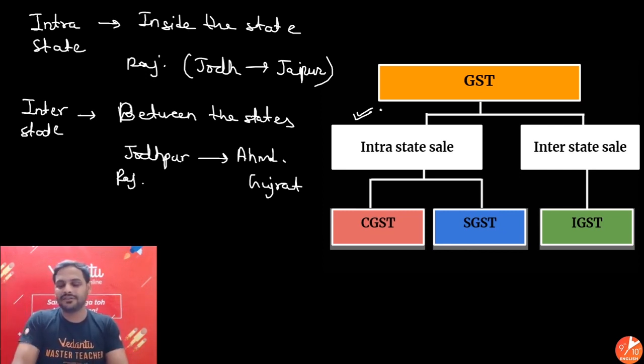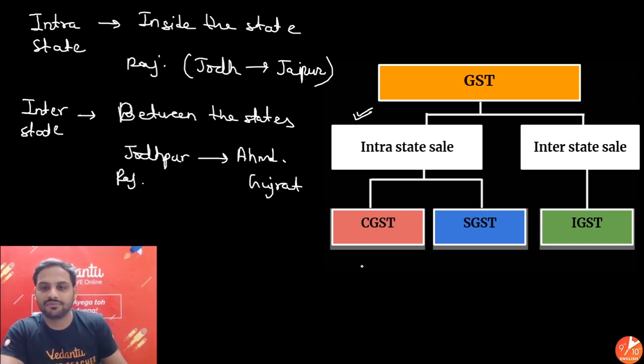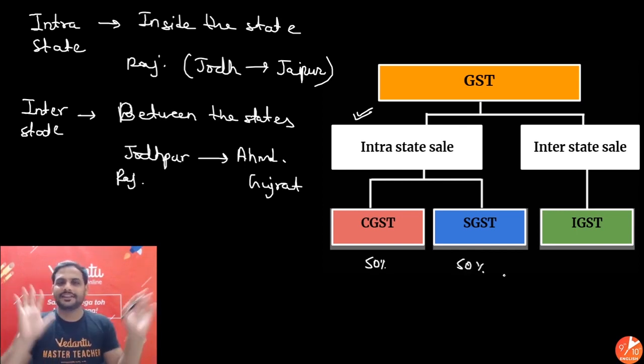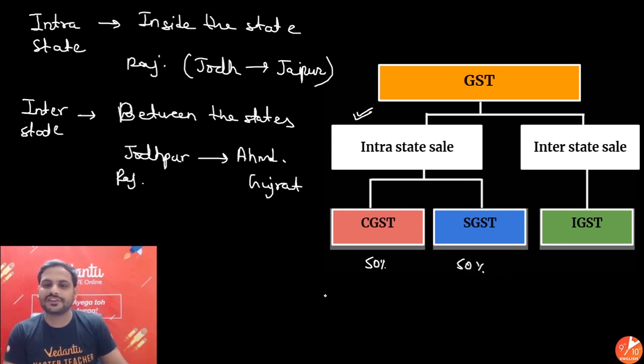So central government will get some share of this intrastate tax. State government will get some share of this intrastate tax. Alright. Remember, they distribute this 50-50. Half-half. Exactly half-half they will distribute. So half goes for CGST, that is Central Goods and Services Tax, and the other half goes for State GST.